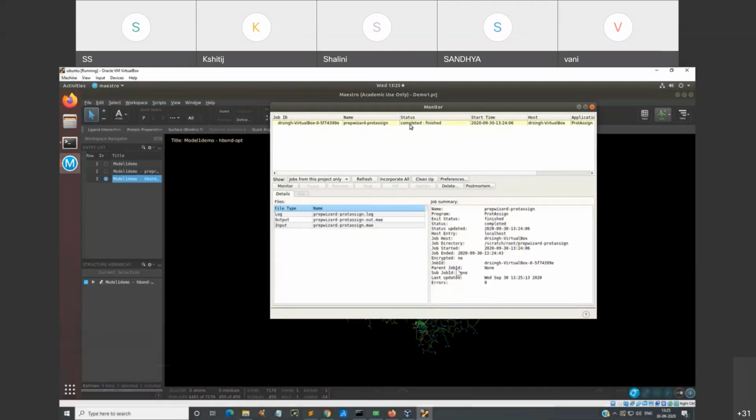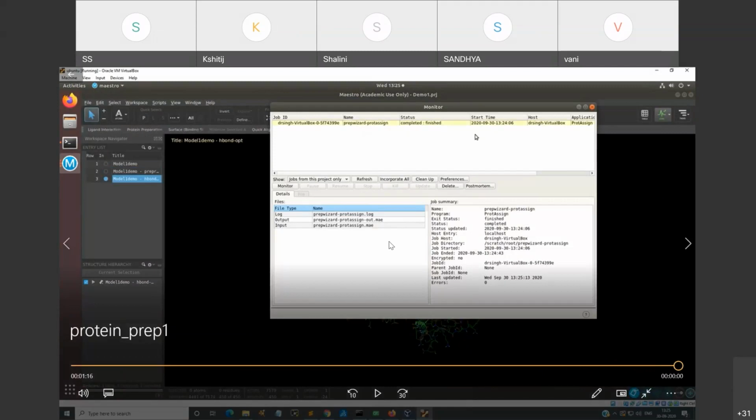Okay, is this step clear? So we have done the initial launching and preparation of the protein wizard.